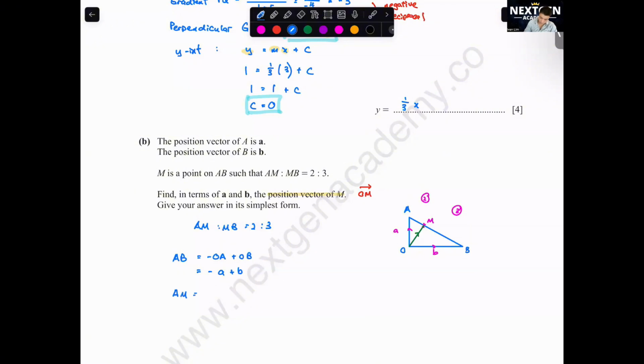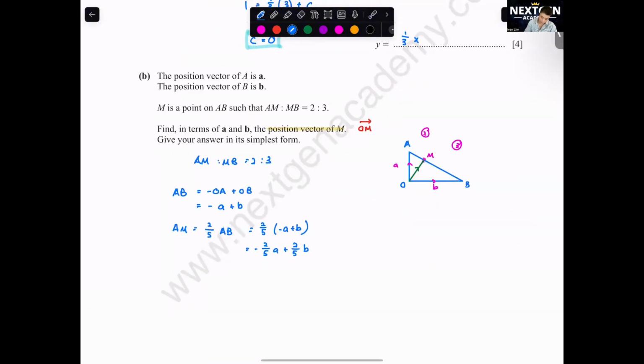AM is 2 over 5 AB. AB was negative a plus b. So here is negative 2 over 5 a plus 2 over 5 b. And the final one, I want to find OM. OM will be OA plus AM. OA is a plus negative 2 over 5 a plus 2 over 5 b, which you'll get 3 over 5 a plus 2 over 5 b.